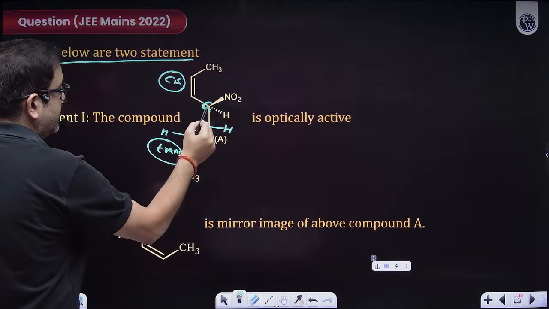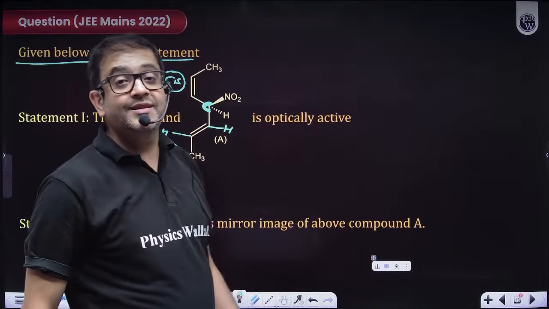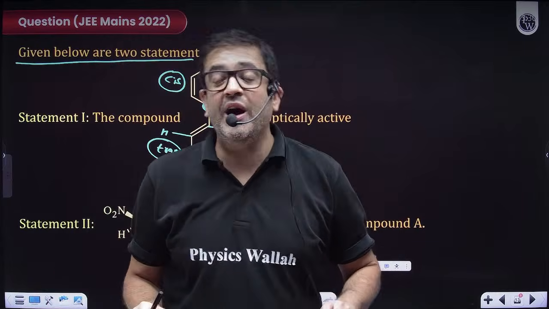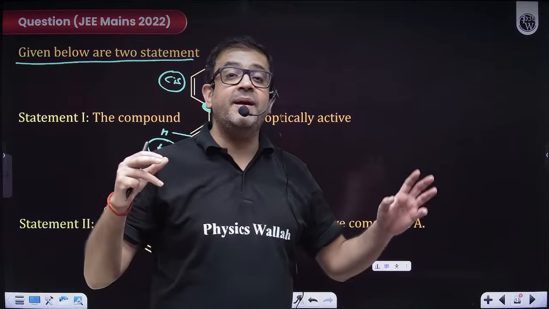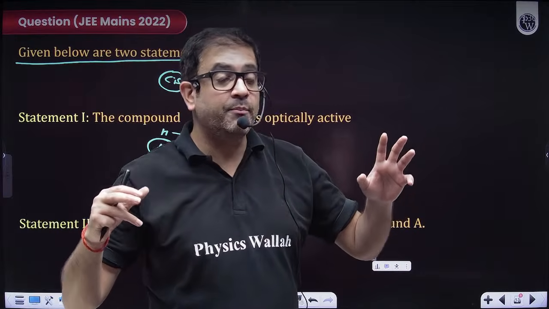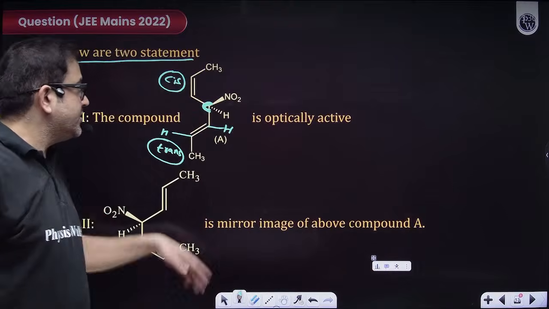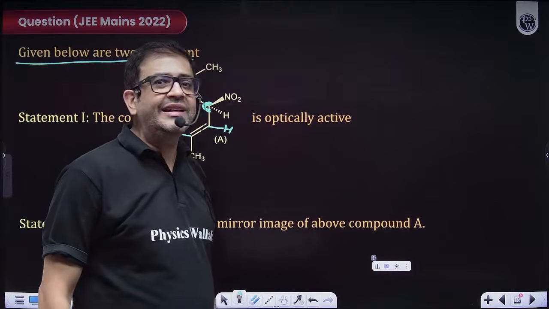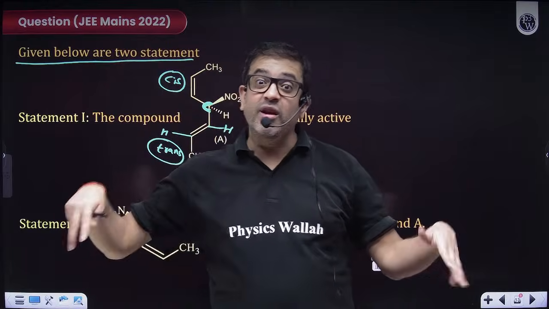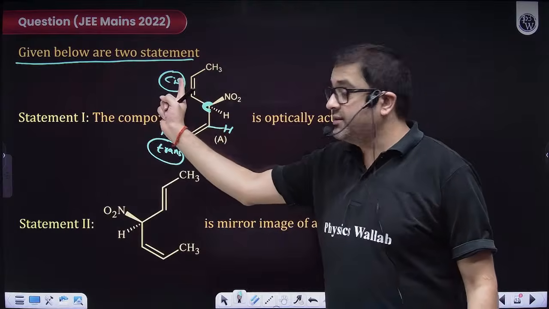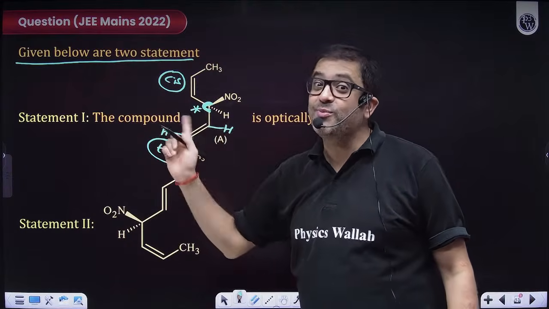So actually, this carbon is a pseudo chiral carbon. Why pseudo, sir? Because its chirality depends upon the geometrical positioning of the groups with which it is attached. It depends upon other groups. So if it is cis, it is trans, then this carbon is definitely chiral. Why? Because the groups are different.